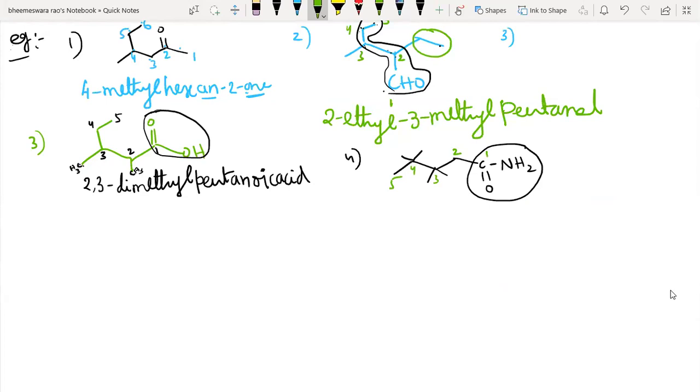All 4 branches are methyl groups, located at the third position, so 3, 3 as well as the fourth position, 4, 4. So it is tetramethyl.